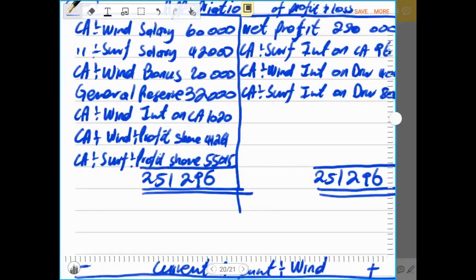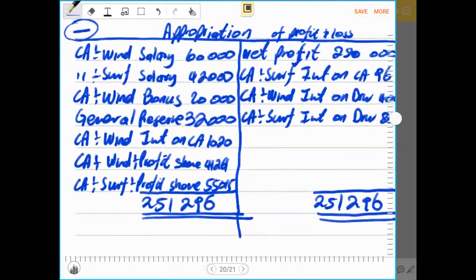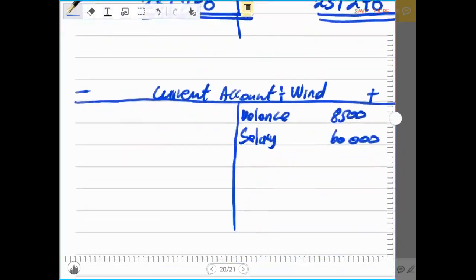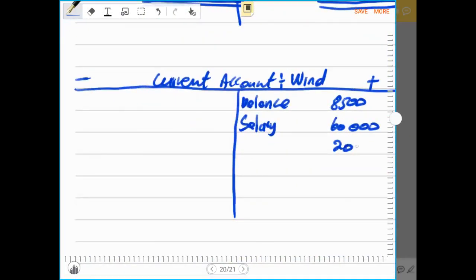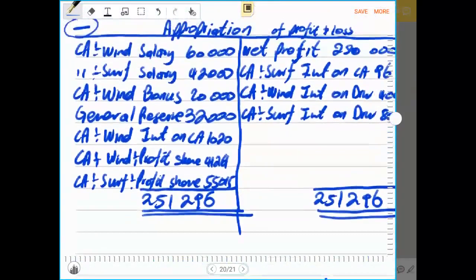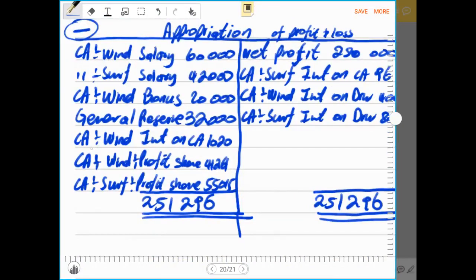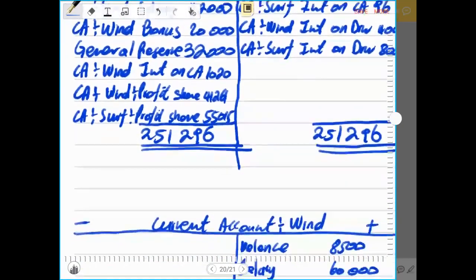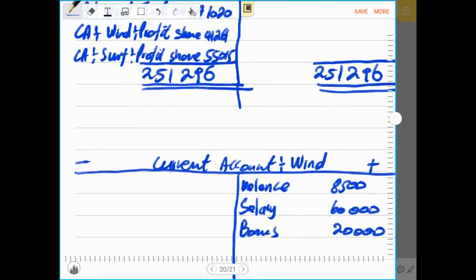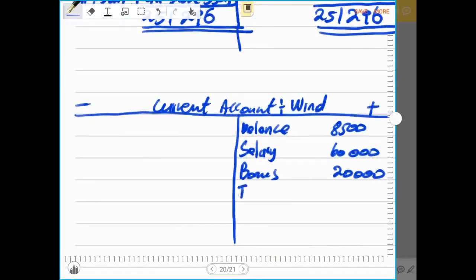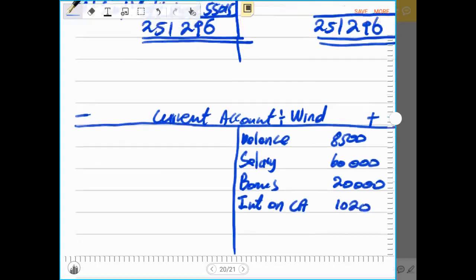The next one is bonus, which was a transaction between the partnership and Wind, a bonus of 20,000 rands. So we record that 20,000 rands, and the contra entry is bonus. The next entry was the interest on current account, which is 1,020.